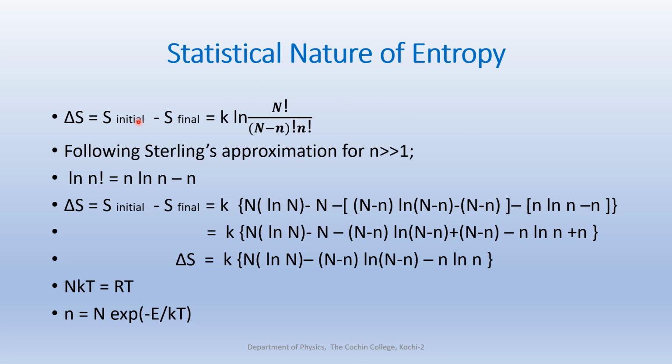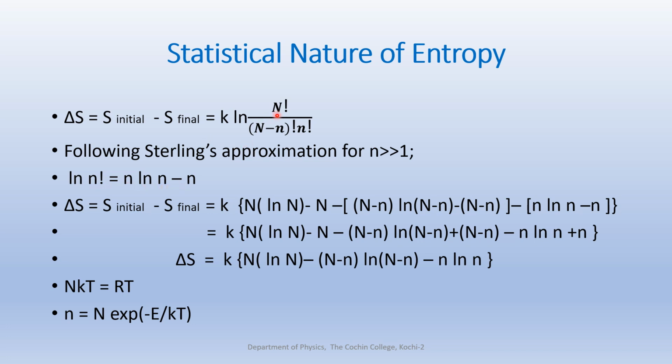What is delta S? Delta S is S initial minus S final. We already know delta S equals k log W. Here W, the number of distinguishable states, is replaced by N factorial divided by (N minus n) factorial times n factorial. So using Stirling's approximation for n much greater than 1, you can write log n factorial equal to n log n minus n. We are not going into the details of the mathematical steps of Stirling's approximation, but we are using the result log n factorial equal to n log n minus n.